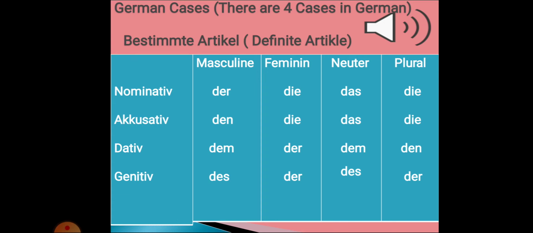Im Deutsch haben wir vier Fälle. In German we have four cases: nominative, accusative, dative, and genitive.